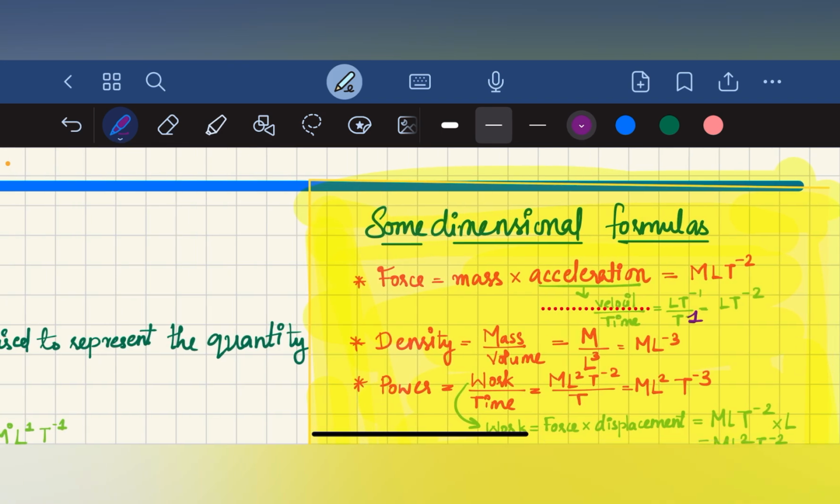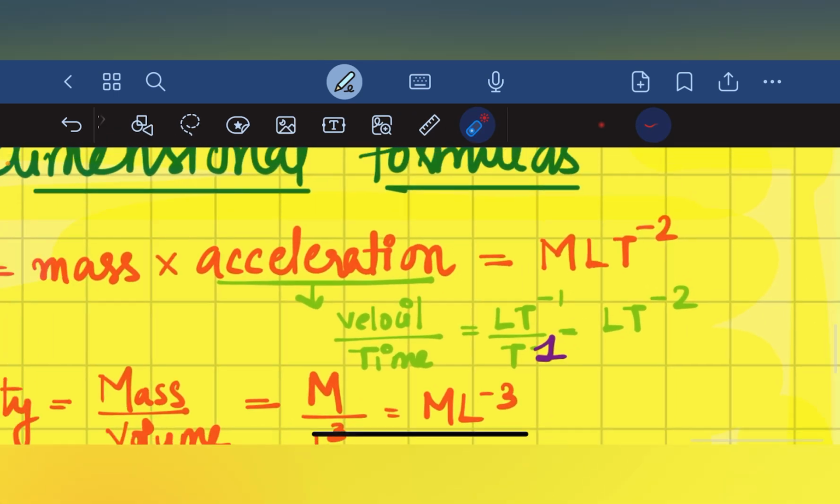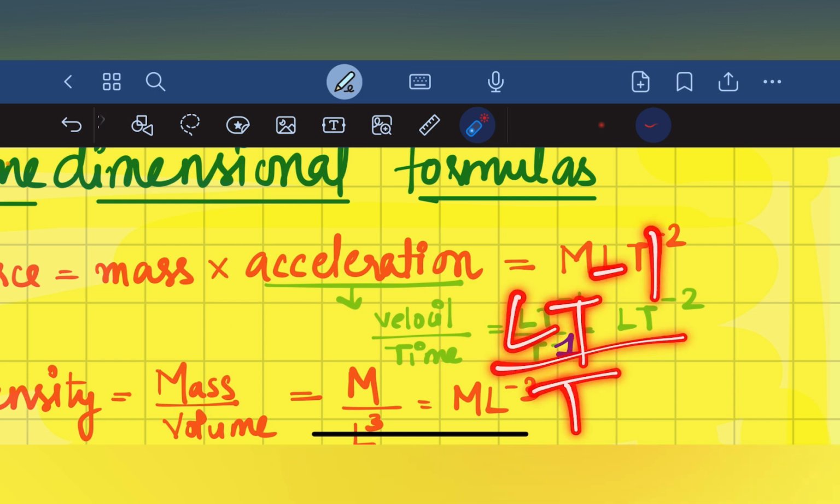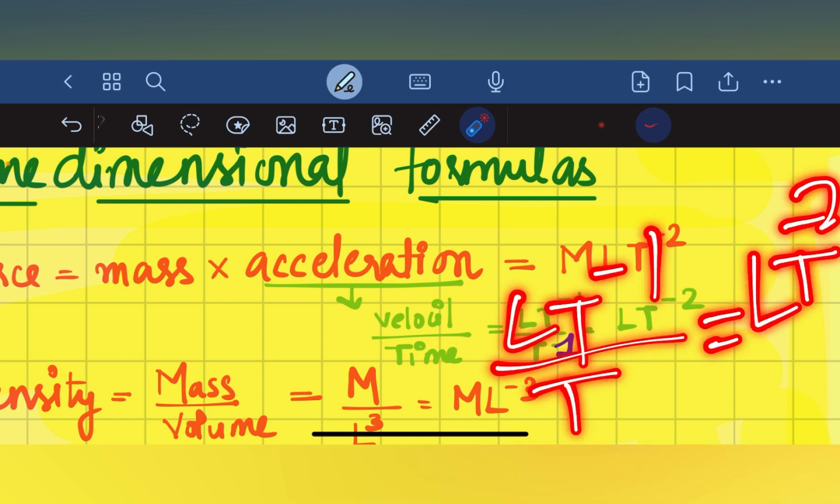When it comes to the numerator, it is L T raised to minus 2. So for mass M, and acceleration, velocity divided by time, L T raised to minus 1 divided by T, which is equal to L T raised to minus 2.